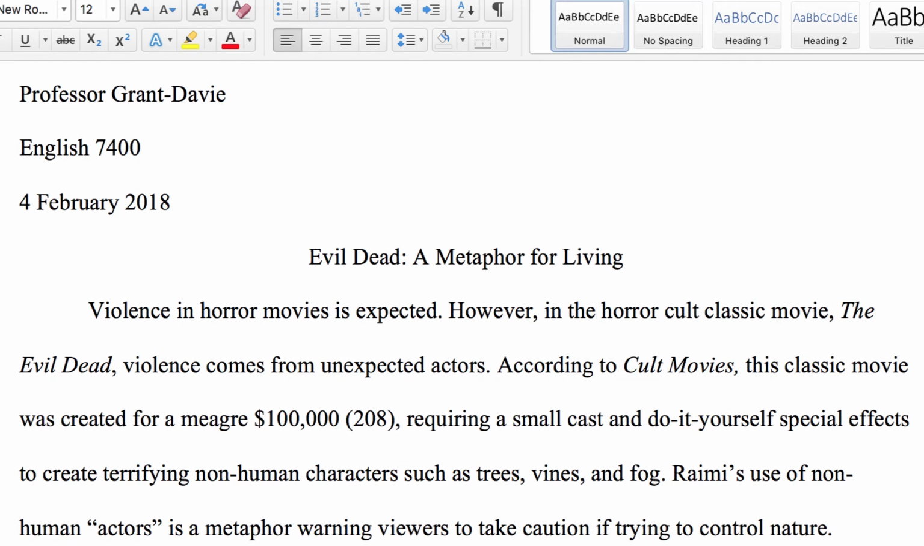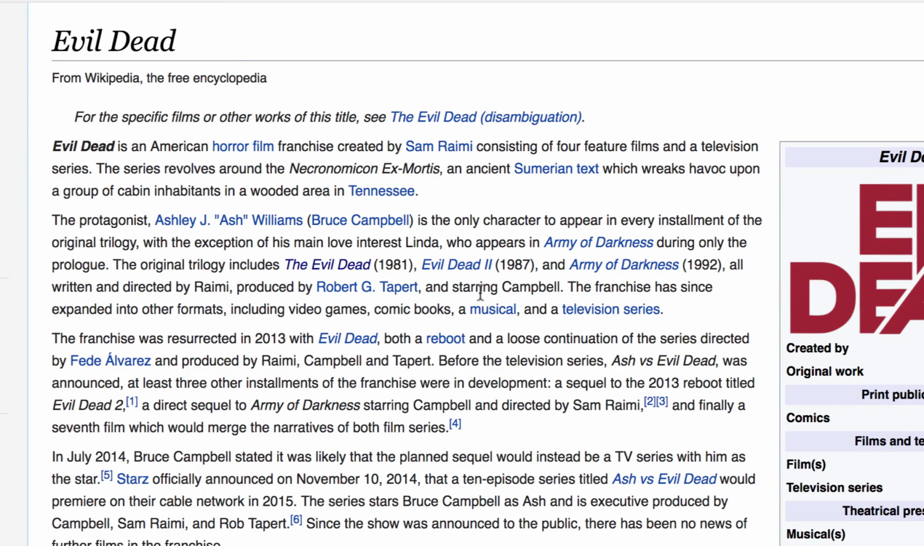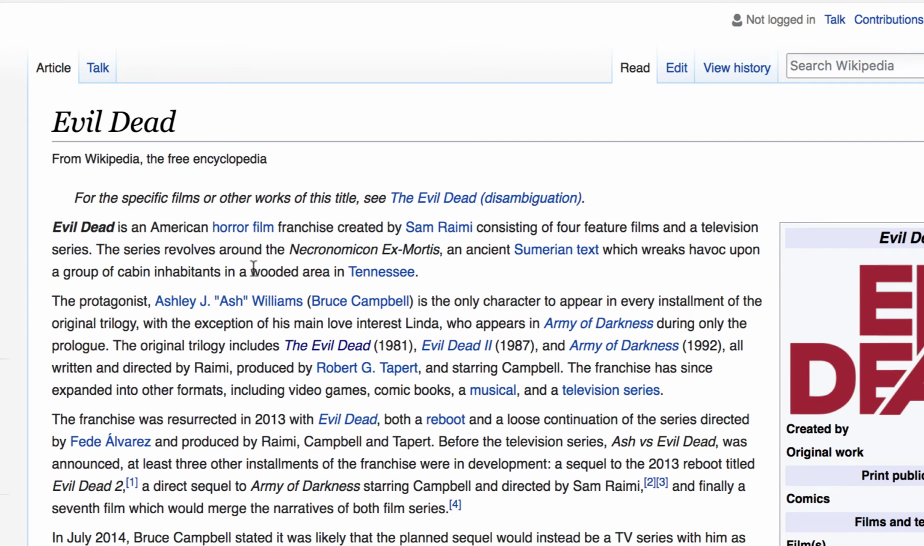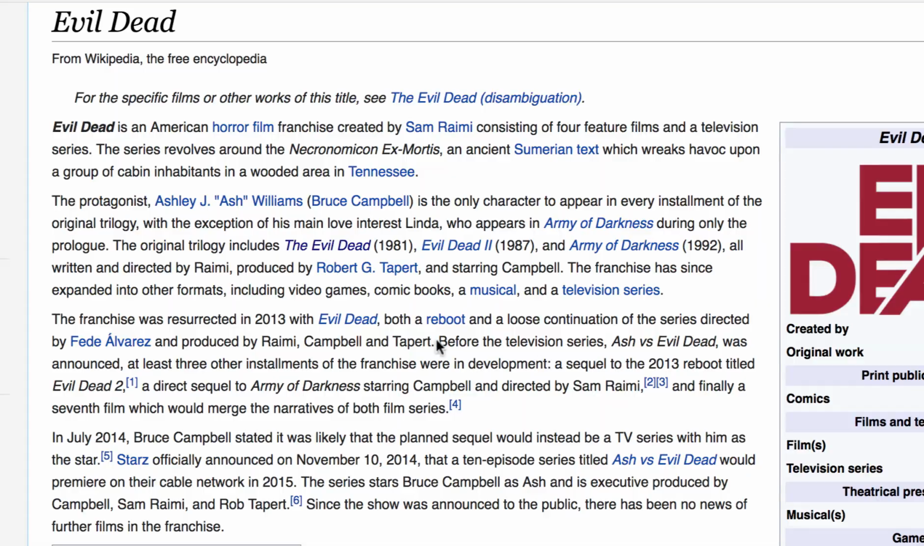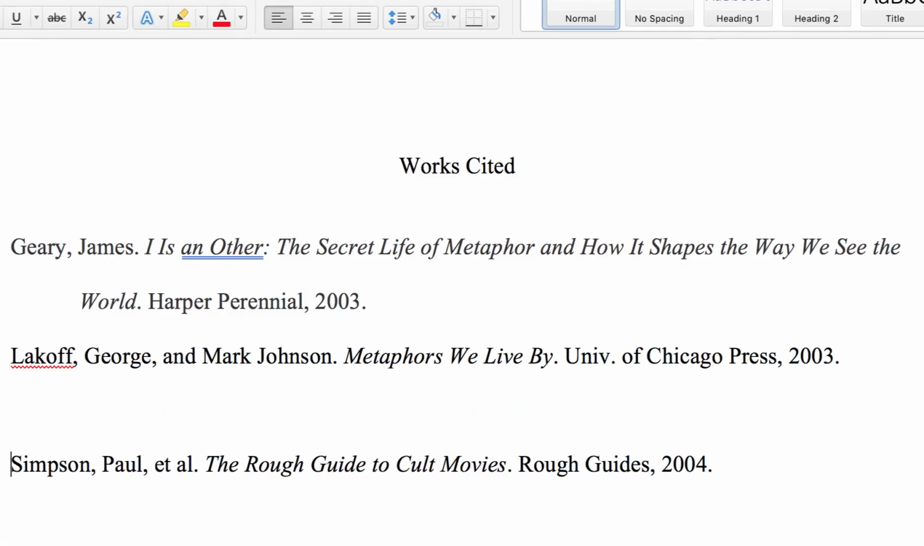When we look at the works cited example that I created, I did not include The Evil Dead. So I'm going to head over to Google, and I've already looked up The Evil Dead, and I know that it was created by Sam Raimi. So I am going to put this in alphabetical order. So that is my basic citation for The Evil Dead.